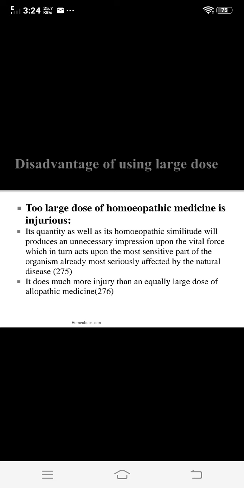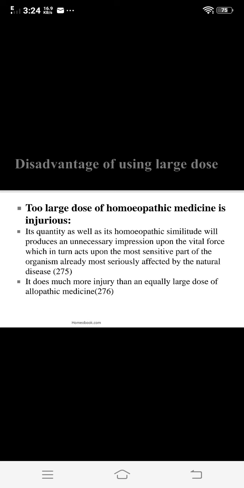So its quantity, as well as its homeopathic stimuli, will produce an unnecessary impression upon the vital force, which in turn acts upon the most sensitive part of the organism already most seriously affected by the natural disease.